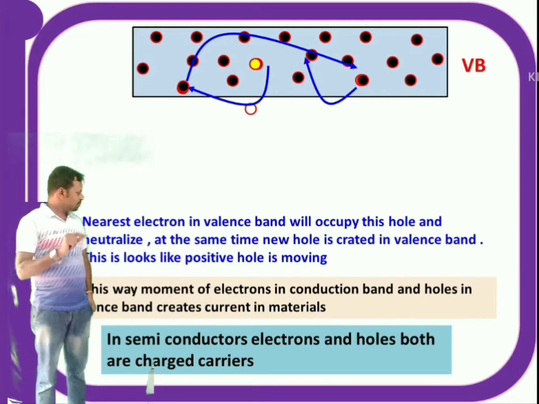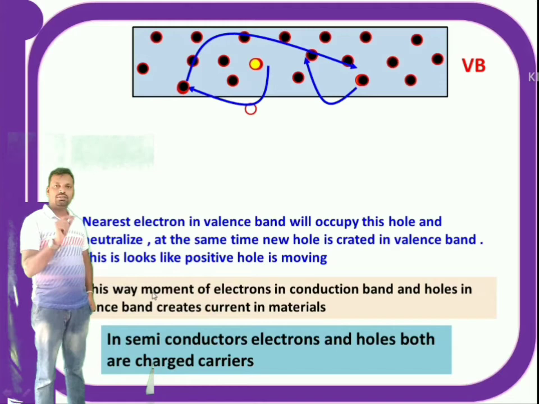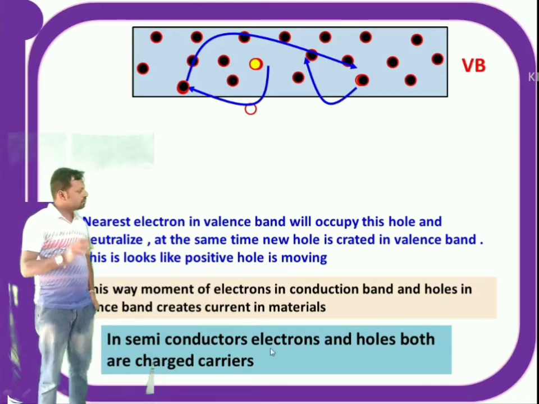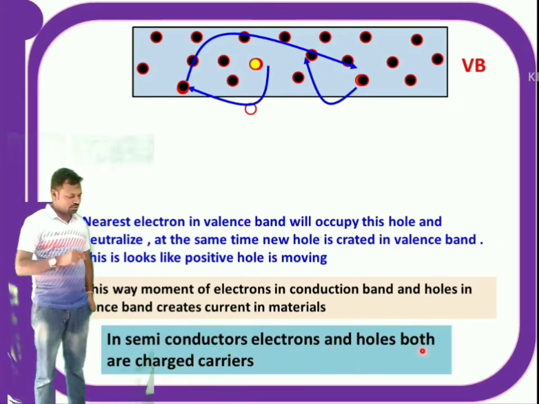So the movement of electrons in the conduction band and the movement of holes in the valence band both contribute to the electrical current. In this way, in semiconductors, electrons and holes both contribute to the electrical current.